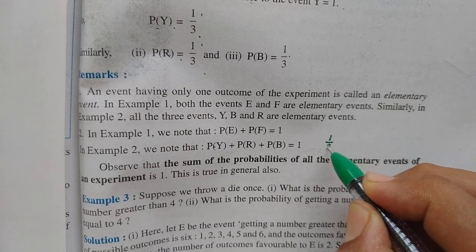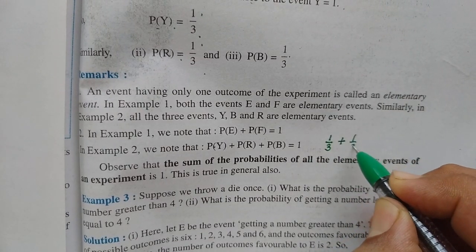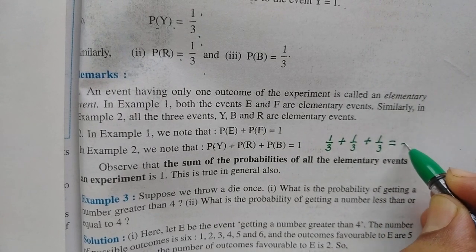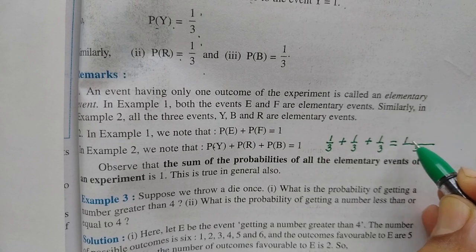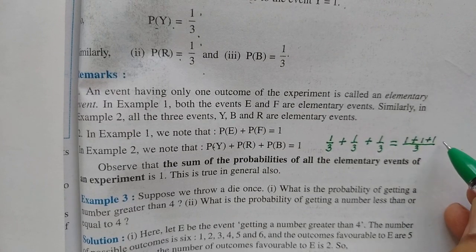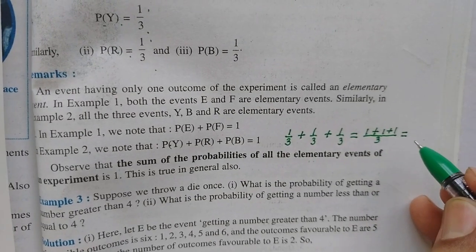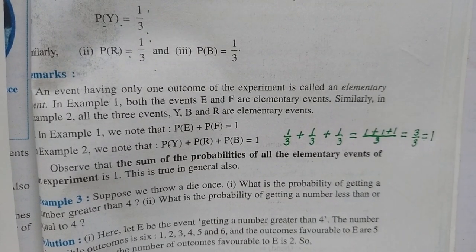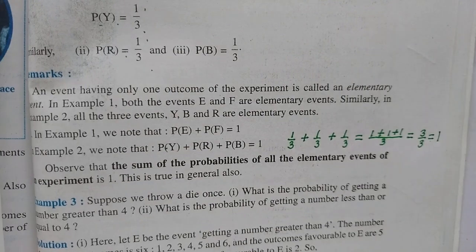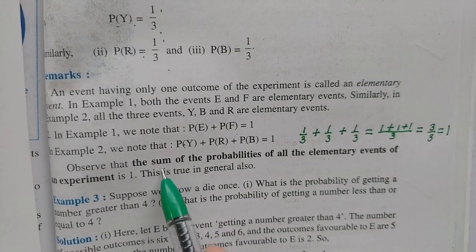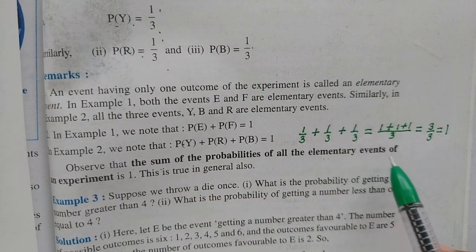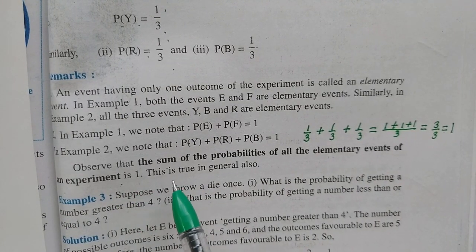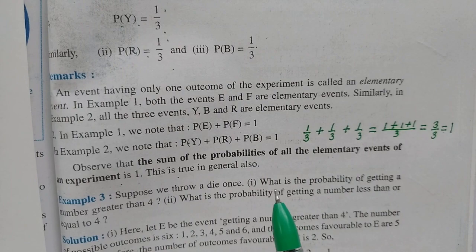Meaning what, children? 1 by 3 plus 1 by 3 plus 1 by 3, LCM is 3. 1 plus 1 plus 1 is equal to 3 by 3 equals 1. So children, in this way, the sum of the probabilities of all the elementary events of an experiment is 1. This is true in general also.